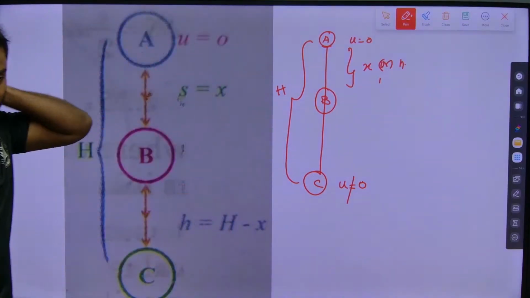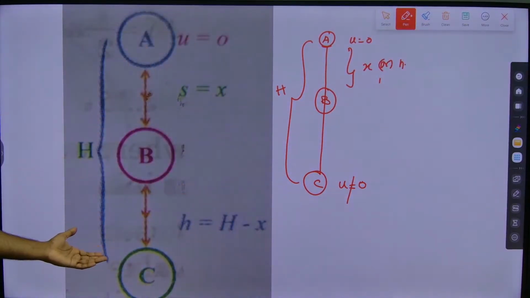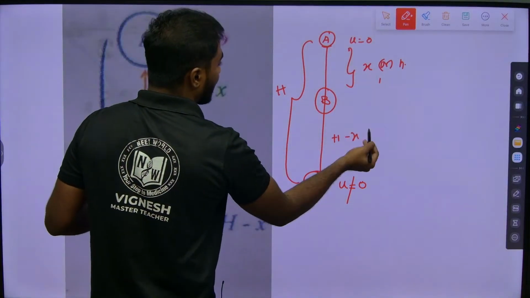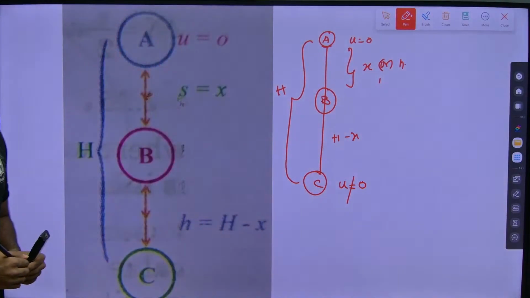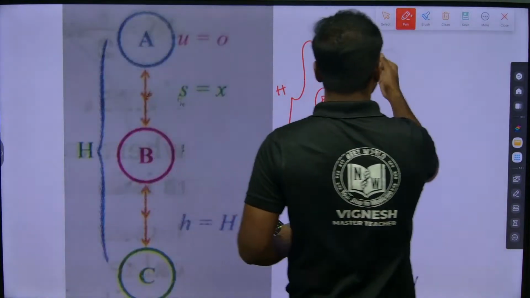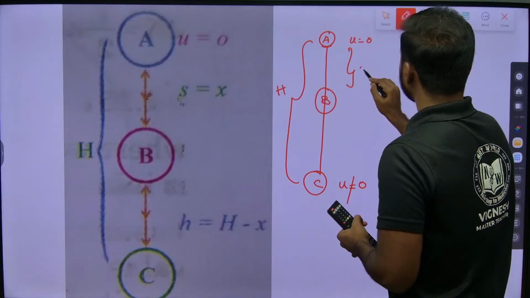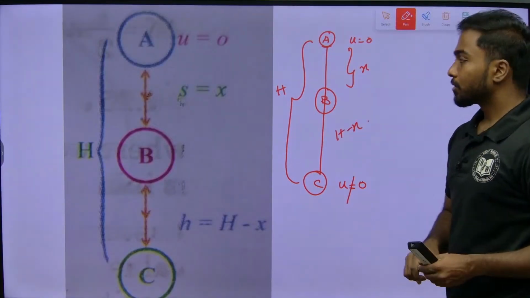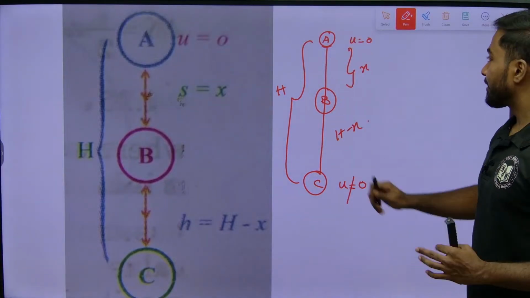What will be the remaining distance? It is h minus x. So this one I will take x and this is h minus x. This is the basic diagram to calculate.